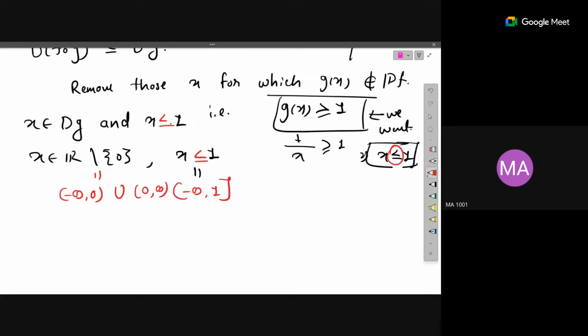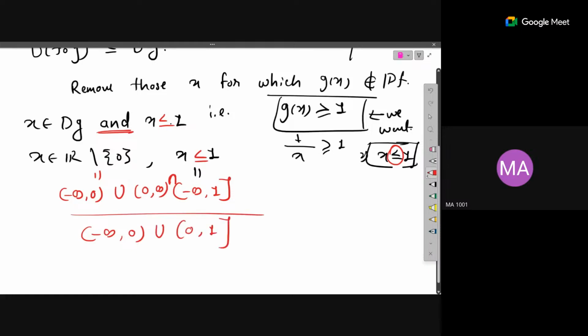And what I want is the combination of these two conditions. That means I want the intersection of these three intervals. So you can find the intersection will be minus infinity to 0, union with open 0 to 1. Okay, now this will be the required domain of the f composition g.